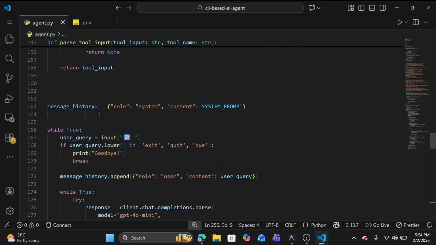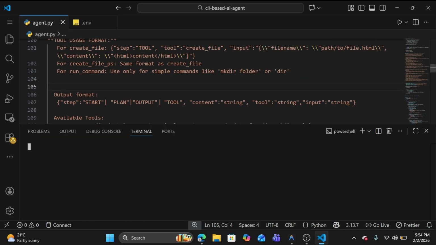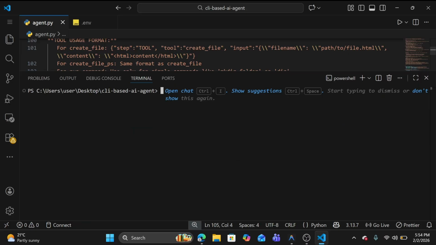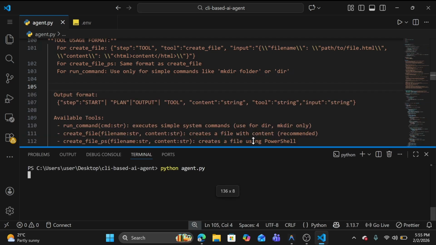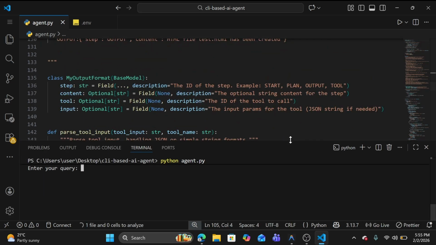So let me quickly run it and check whether it's working. Python agent.py. Enter your query.